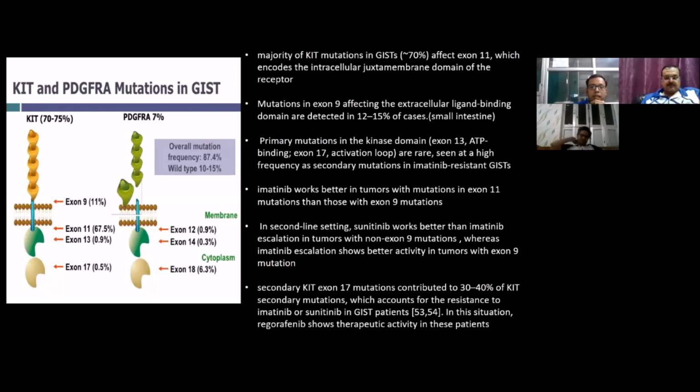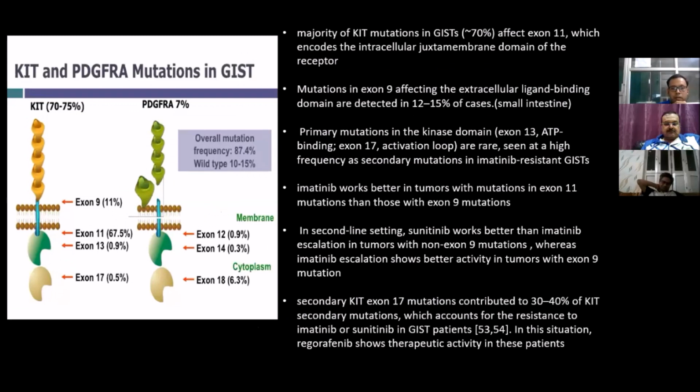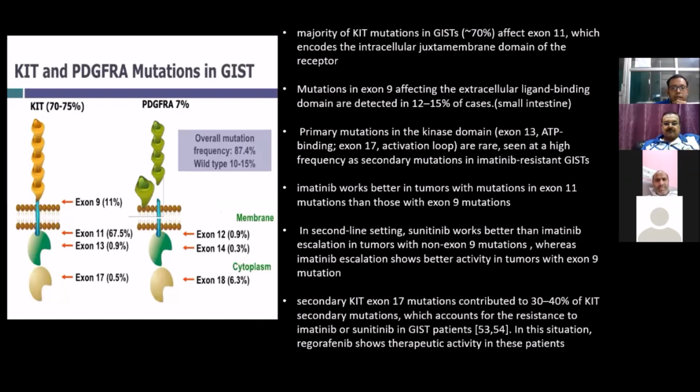Mutation in exon 9 affects the extracellular ligand binding site, whereas exon 11 is the juxtamembrane receptor site. Primary mutations in the tyrosine kinase domain, exons 13 and 17, are very rare, but they are seen in high frequency as secondary mutations, like in the imatinib resistant GIST group.